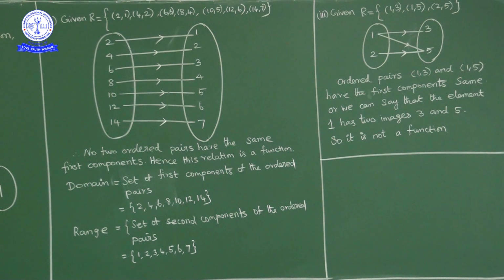Whenever two ordered pairs have the same first component, then the relation is not a function. It is only a relation. So this relation is not a function. This is only a relation.